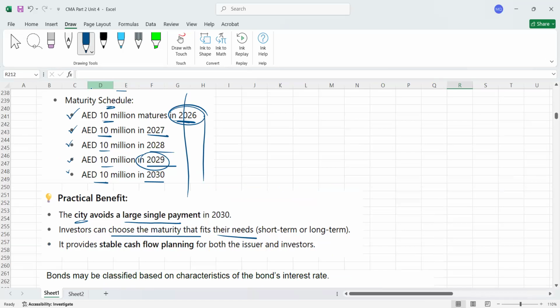Maybe they want to invest only for a short period, maybe for 1 year, or maybe for 6, 7 years, like that. It provides another benefit: stable cash flow planning. As a company, you don't need to pay 50 million as a lump sum amount. You can split it into 10, 10, 10, so your planning will be easy. You will not face any trouble, I think. So that's called the serial bond.